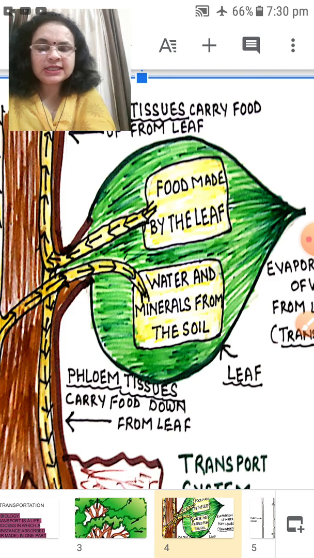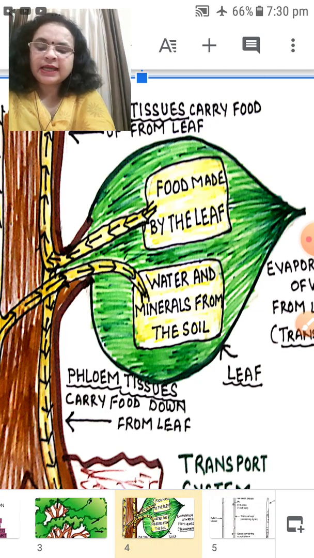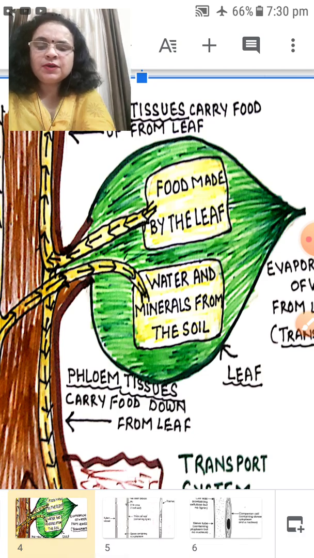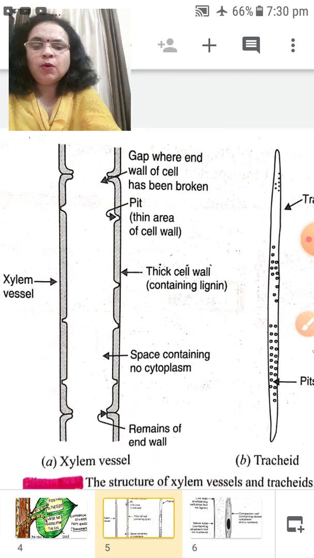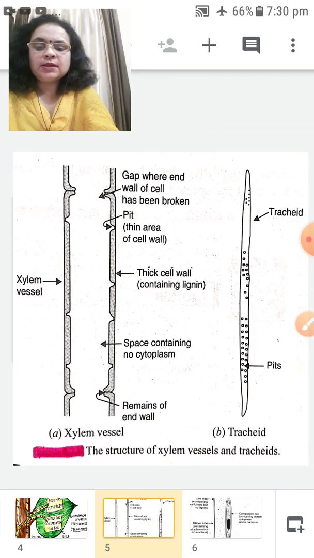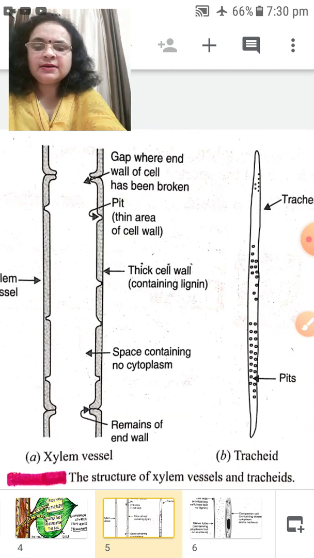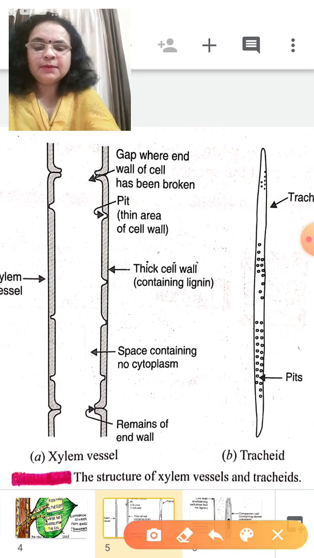So now you have seen the conducting tissues of a plant: how food prepared in the leaf is supplied inside the plant, and how water and minerals from the soil are carried upward by the root through the conducting tissue, which is xylem. Now let us see more about xylem tissues. What are xylem tissues? See children, here is a diagram of xylem tissue.